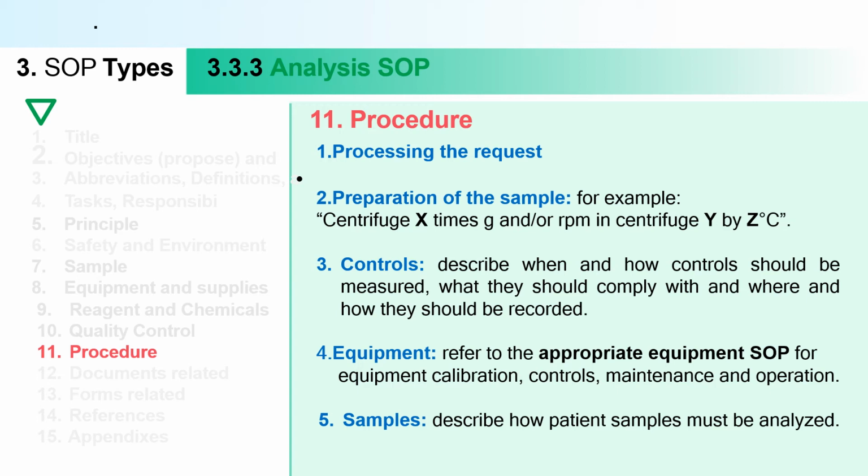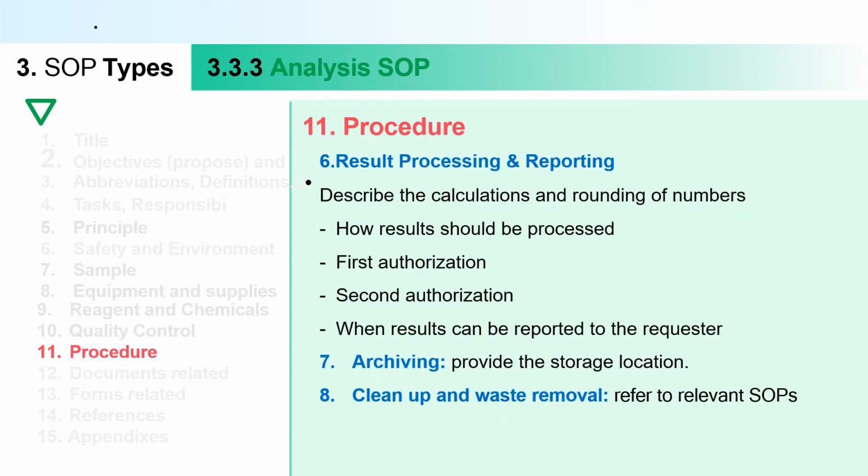Then how the result should be processed, who is the first authorization, who is the second authorization, when the result can be reported to the requester, how to store that report, how to archive that report, how long you have to keep it. Everything you have to write in this procedure. And the last thing is how to clean up, wash and clear whatever waste material is produced by the particular analysis, and how to dispose of it. In that condition, you have to use relevant SOPs.